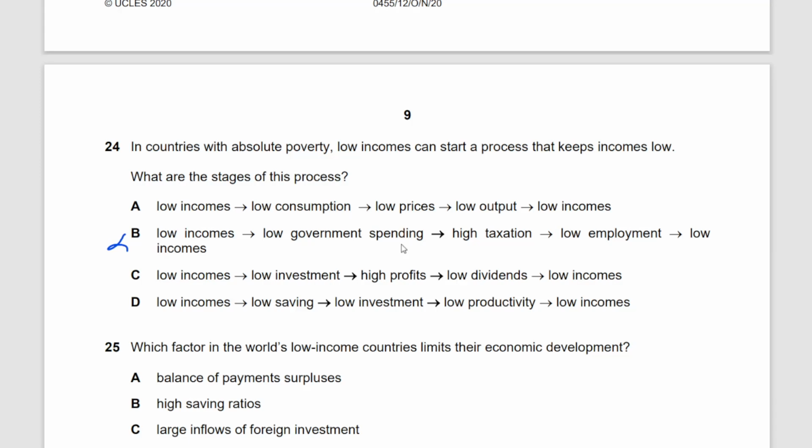They would in fact be willing to use an expansionary policy and reduce the taxation, increase the spending when there are low incomes, or you can say when there is low economic growth.